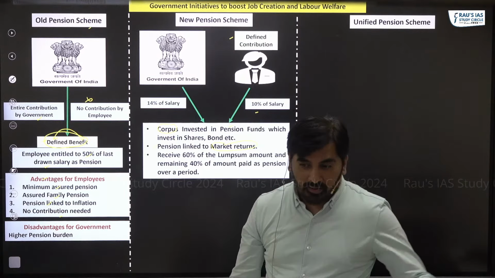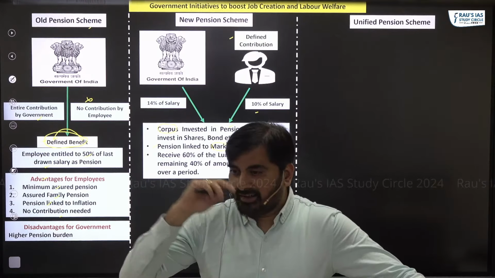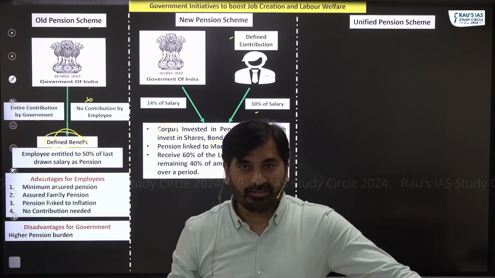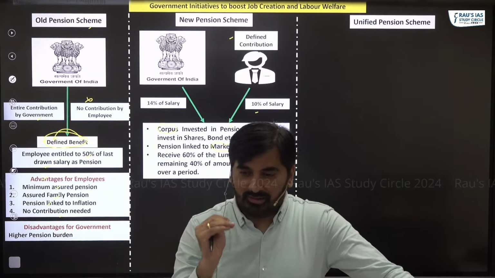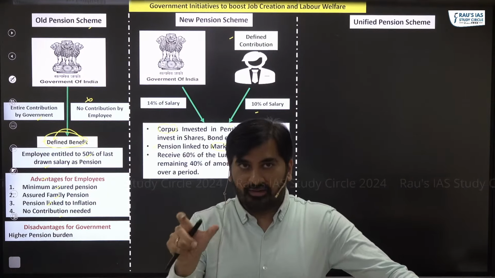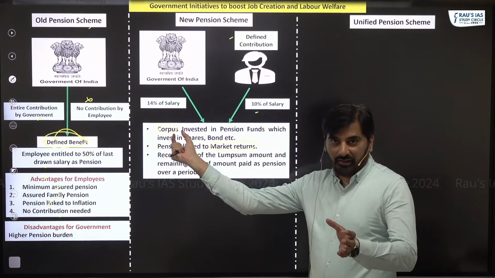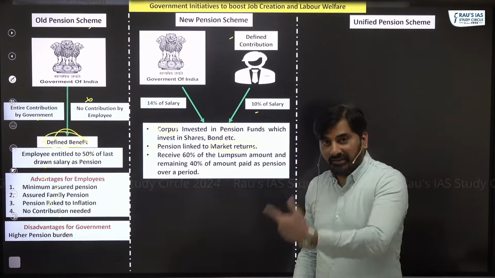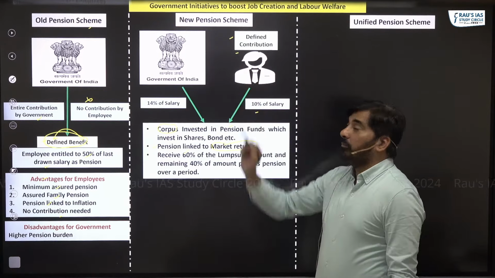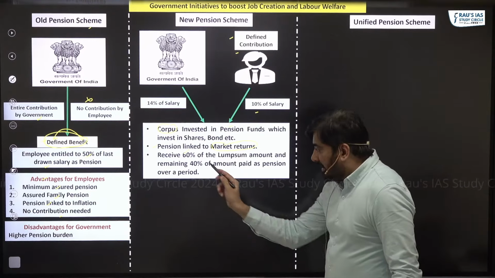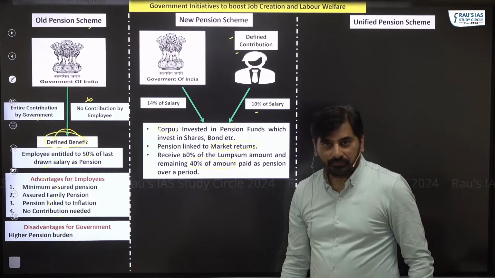Think of it. If the capital market is doing extremely well, they'll get more returns. If the capital market crashes, they'll get less returns. So what happens under the new pension scheme is, at the time of retirement, 60% of the lump sum amount, the corpus which is generated over a period of time along with returns, is given to the government employee. The remaining 40% of the corpus is paid over a period of time.